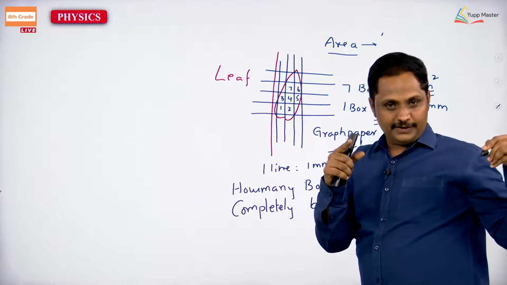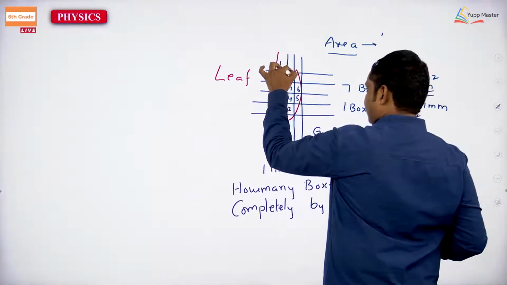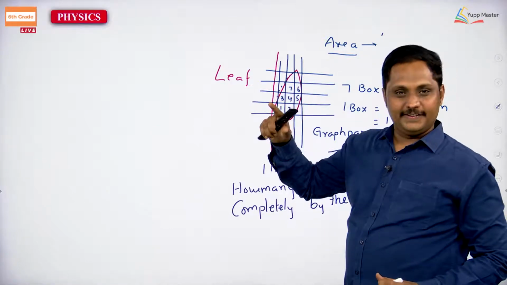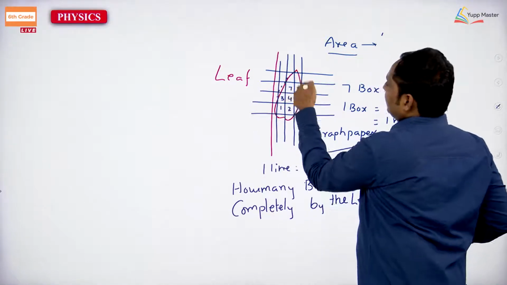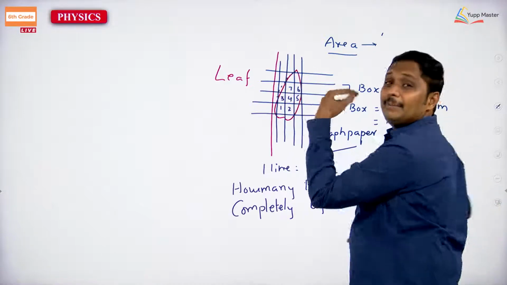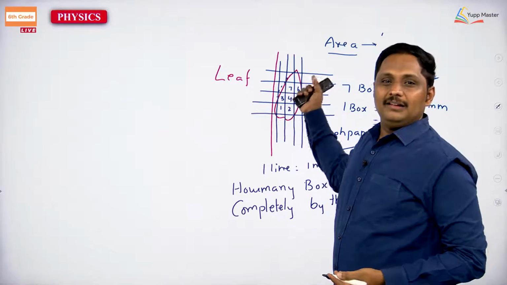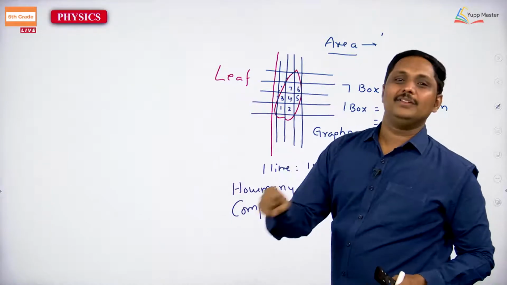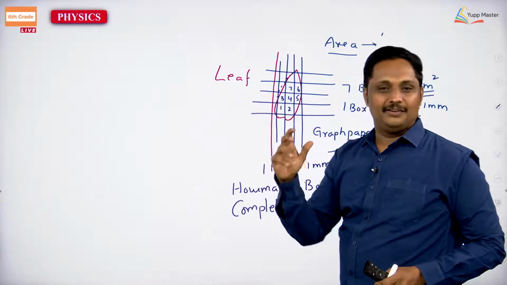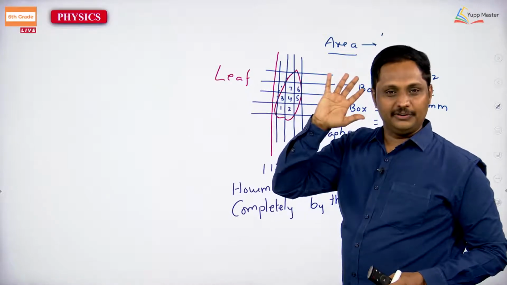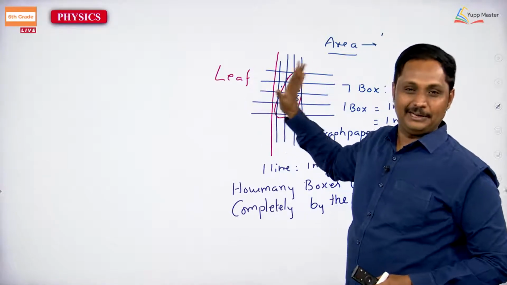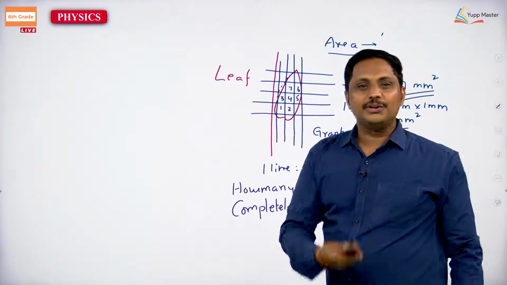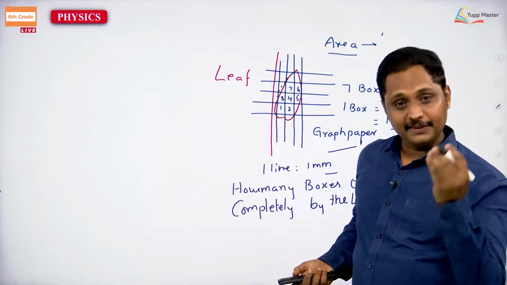You will draw the border, that is enough, and you can displace it. At that time you will count the number of boxes; if a box is completely filled, then you will count that box. Otherwise, if it is less than half filled or more than half filled, we have to take only those completely filled. Right. It is very simple. Practically you can do it at your home.